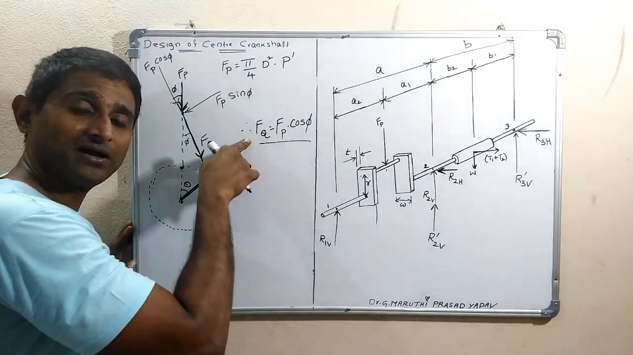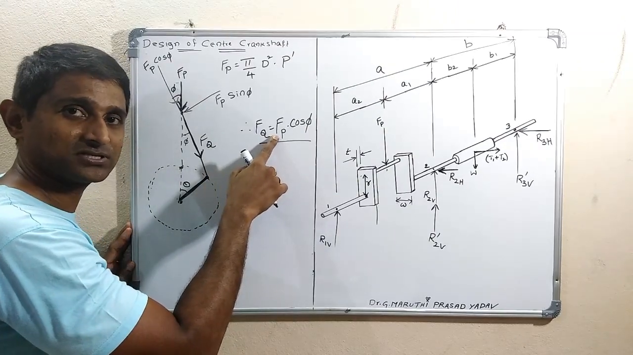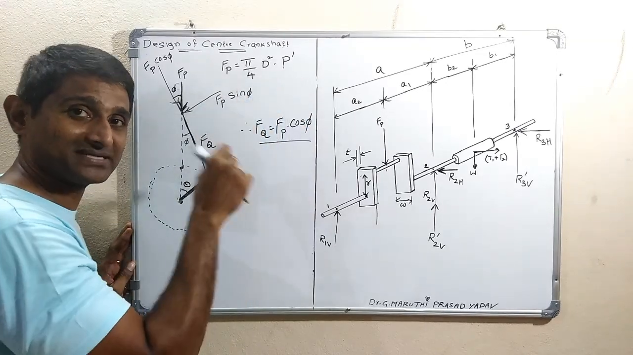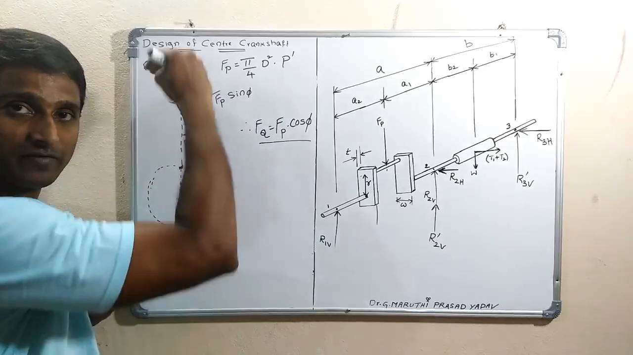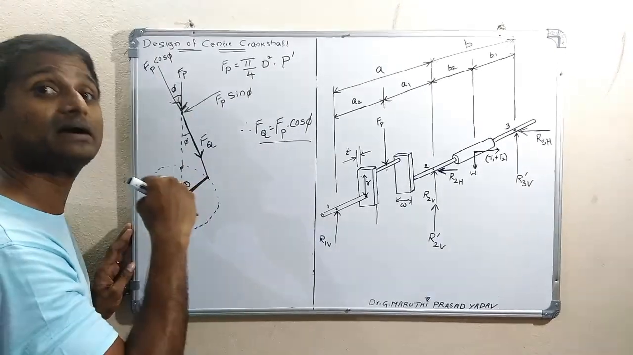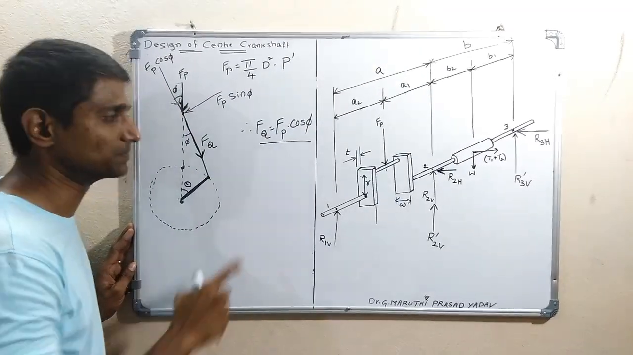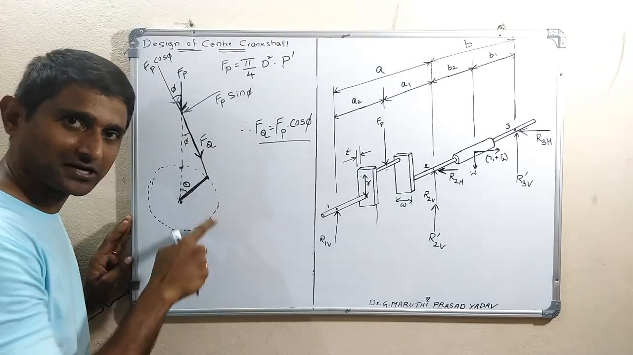So where Fq is the force acting along the connecting rod, that is equal to the piston force, that is equal to pi by 4 d square into P dash, not P, because P dash is the pressure at this moment when the crank is at some angle, when the piston has already moved some distance from TDC. So this will be less than the maximum gas load. So this is Fq. Now Fq is acting along the connecting rod like this.